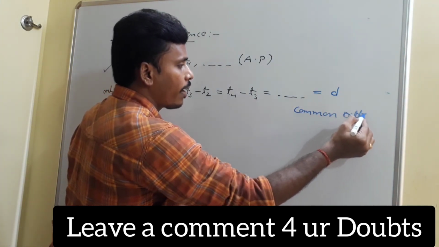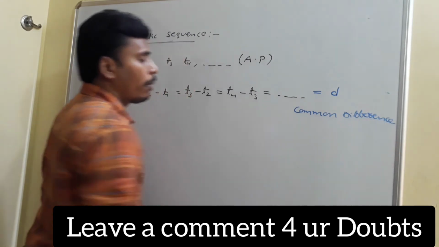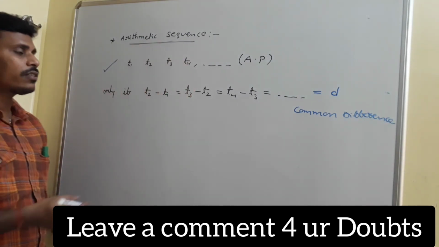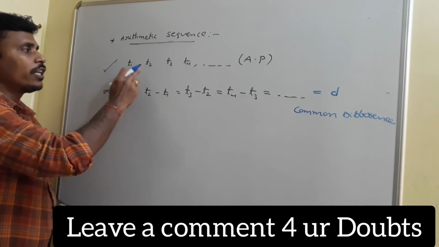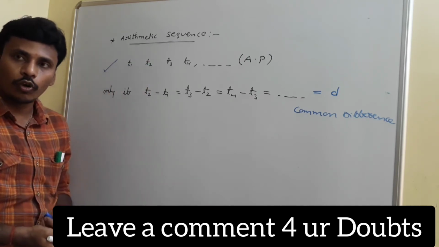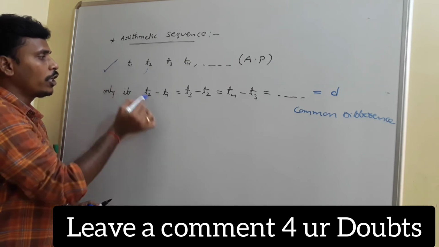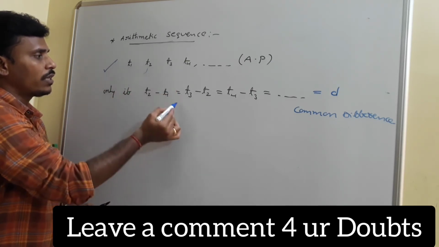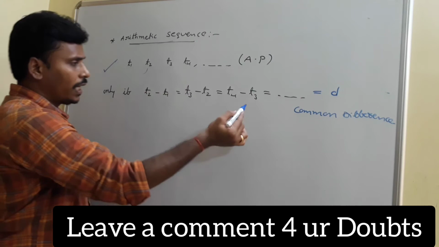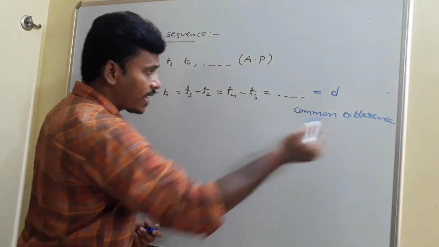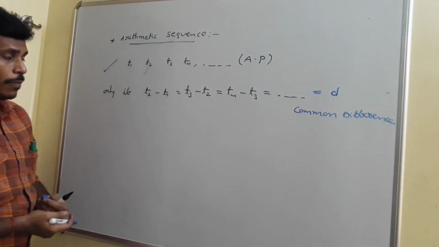I think you are all aware of this arithmetic sequence, but I am going to handle it in my way, right? T1, T2, T3, T4 are in arithmetic progression if there is a common difference between the consecutive terms, that means the difference between T2 and T1, between T3 and T2, between T4 and T3. If such a difference is D, the common difference, then that sequence is an arithmetic progression.